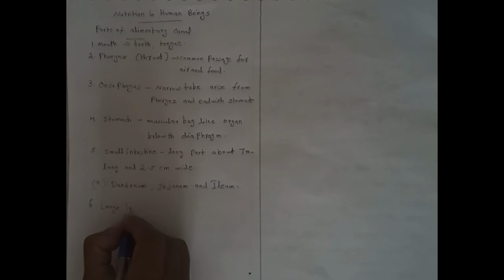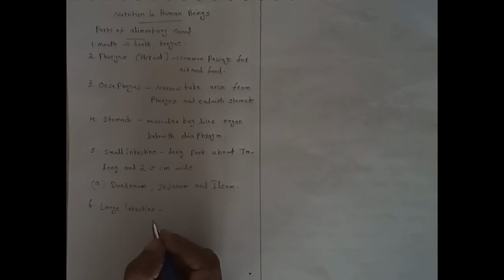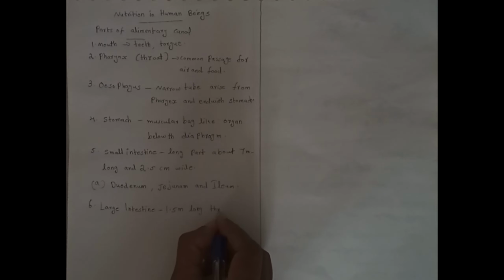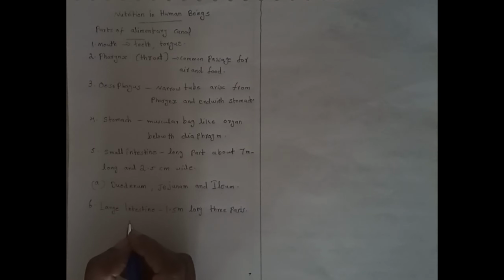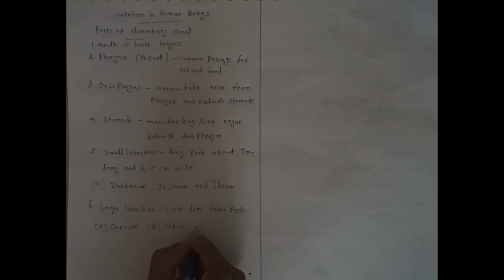It is about 1.5 meter long with 3 parts. That is cecum, colon, and rectum.